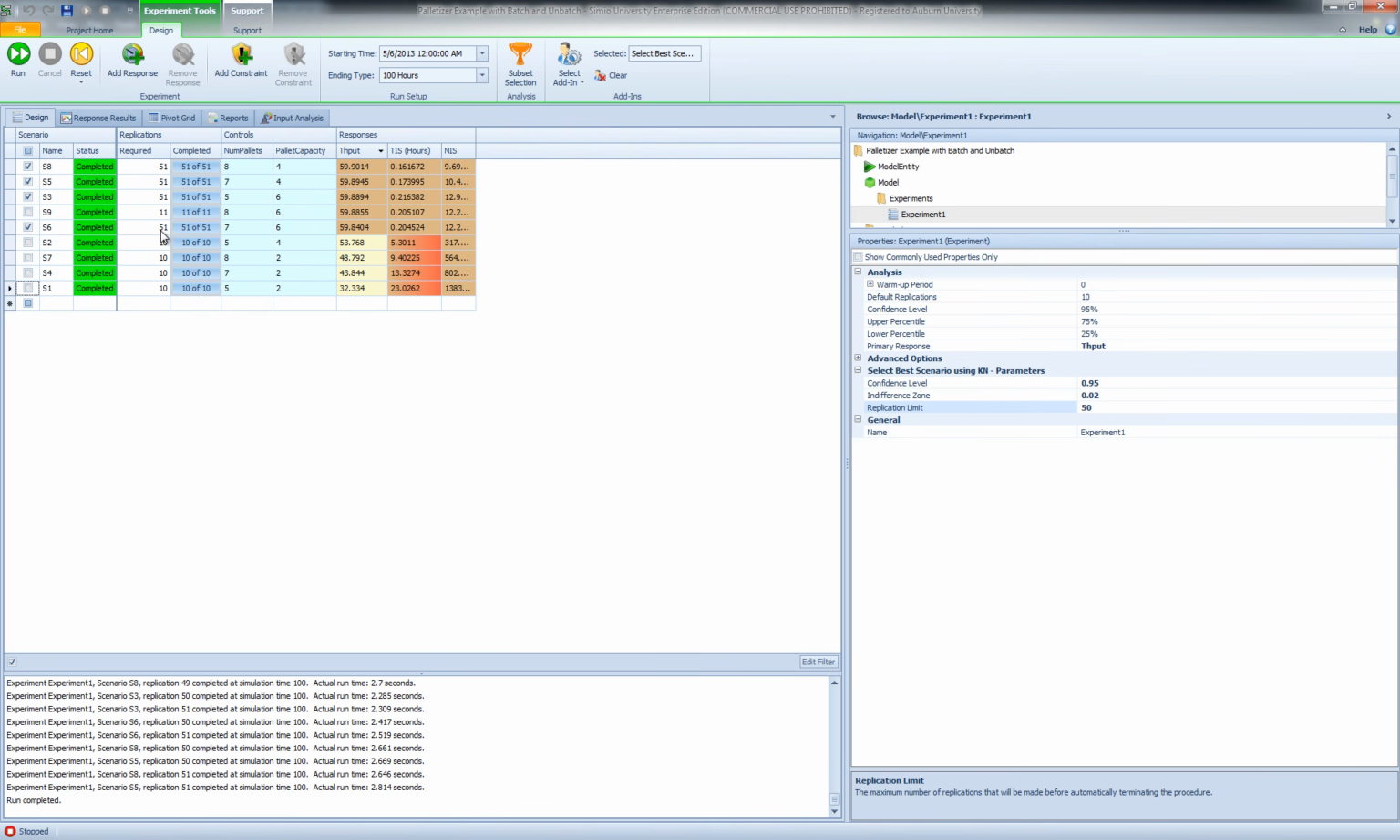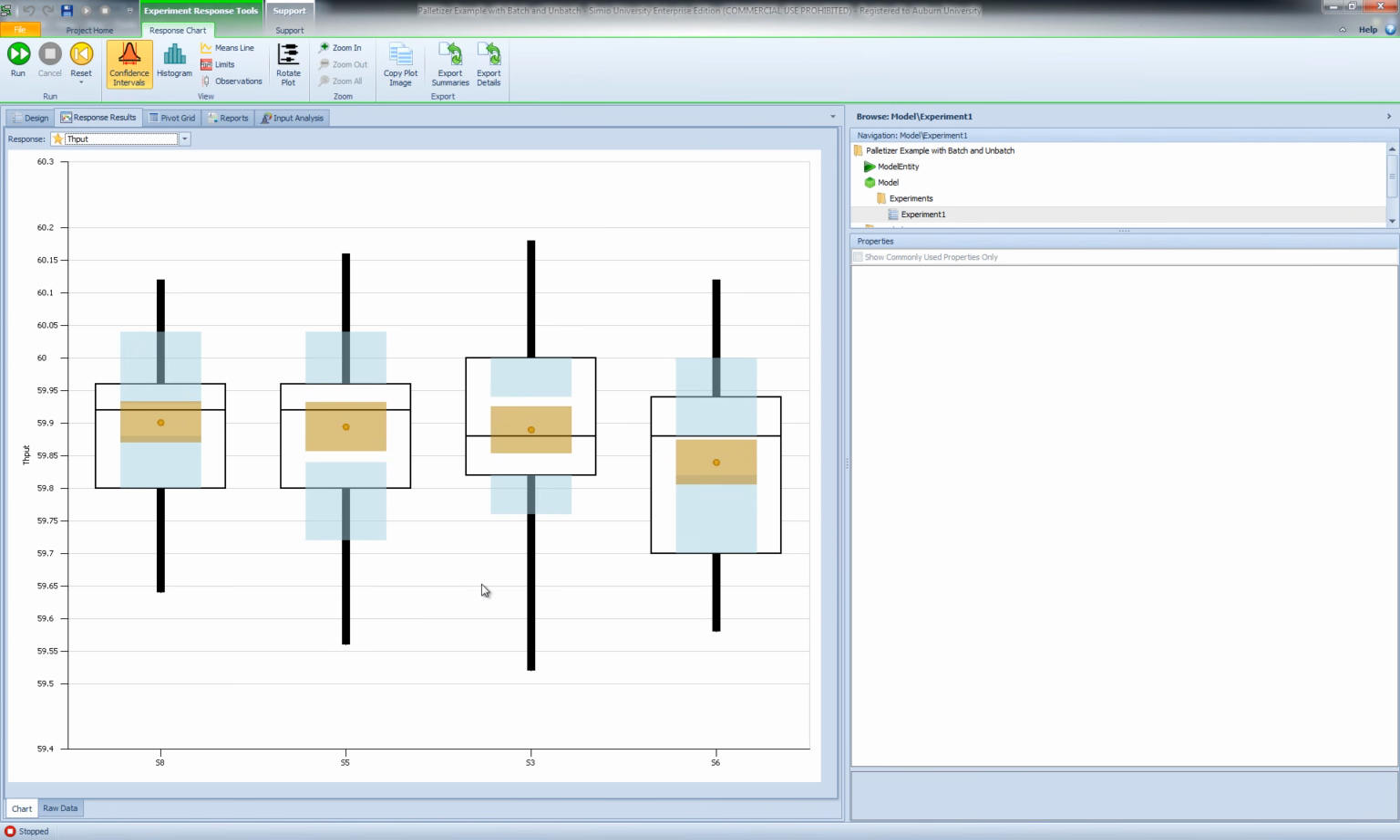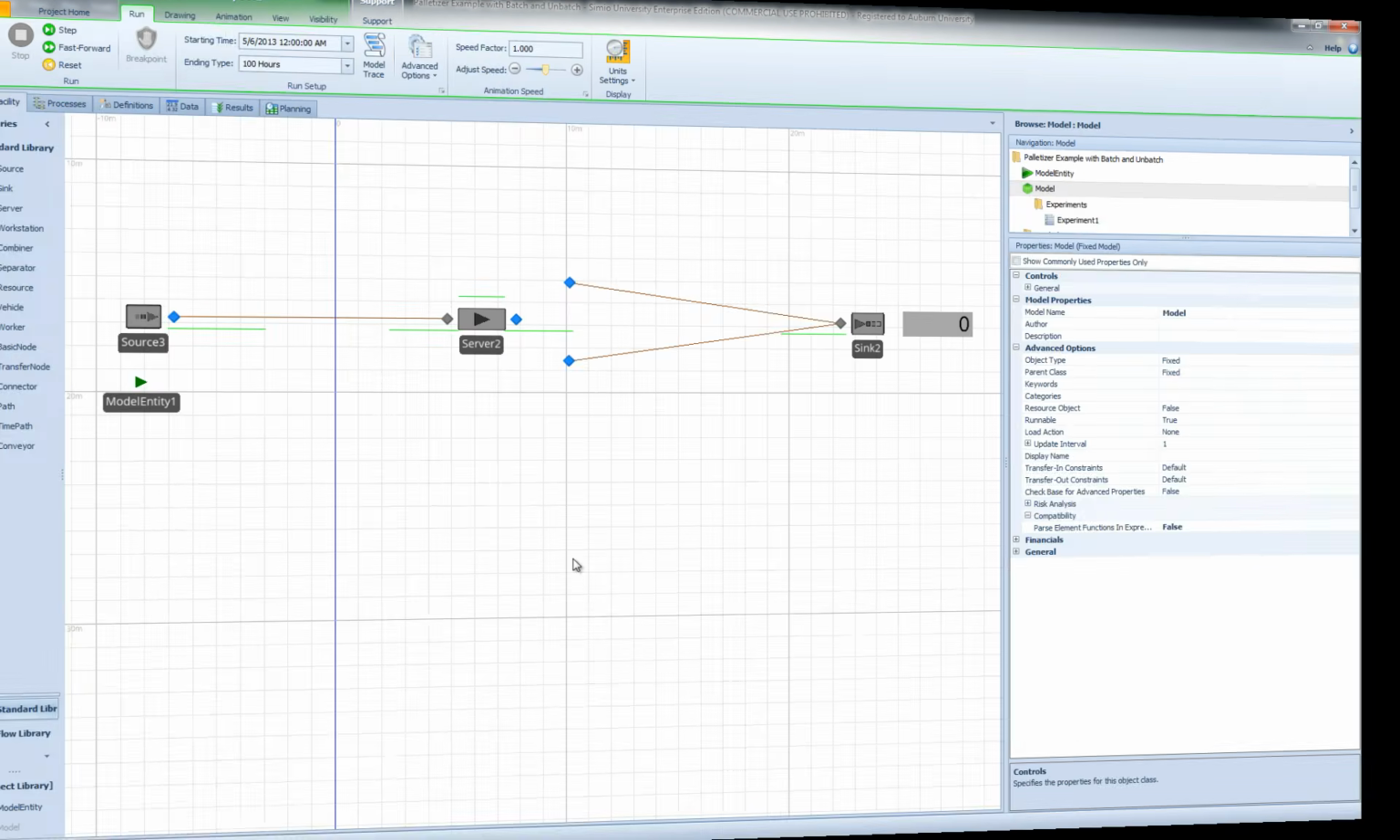And as you can see, we were not able to find the best scenario or the best parameter configuration using the KN method. So when I look at these histograms, the smart plots for the throughput, it turns out that I cannot select one of these scenarios as the best scenario based on 50 replications.